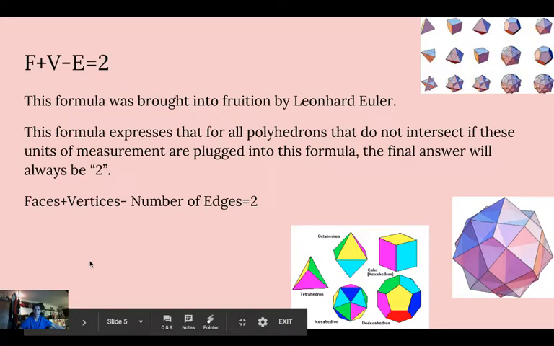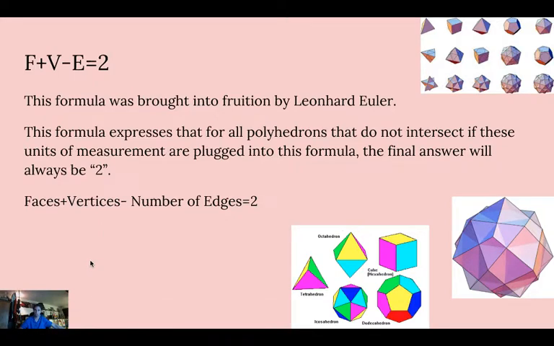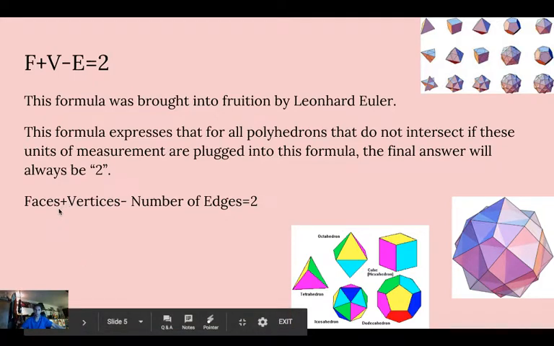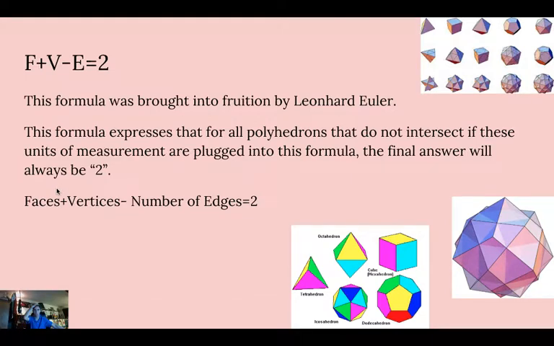And so this formula is really interesting, and it doesn't always work. That's the thing. It's not absolute. It only works for certain polyhedrons. So this formula, F plus V minus E equals 2, well, what does that mean? This formula was brought into fruition by Euler, and it expresses that for all polyhedrons, so if it's a regular polyhedron, and the lines do not intersect within the polyhedron, if these units of measurement are plugged into this formula, the final answer will always be 2 for any polyhedron.